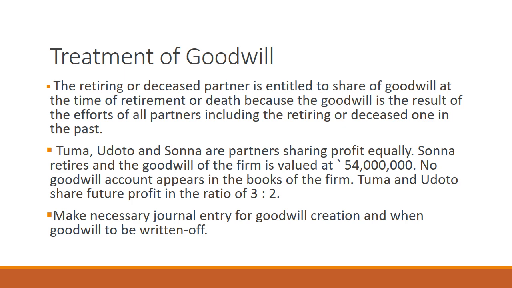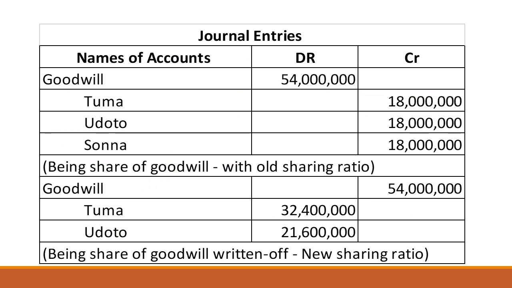So on creation of goodwill, we debit the goodwill account with 54 million. And because they share equally, with the old sharing ratio we are going to credit the partners' capital accounts, Tuma, Udoto, and Sona, with 18 million each. So that is the share of goodwill in the old sharing ratio.